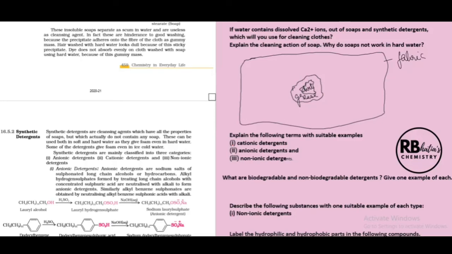So when soap is used, soap has two components. Soap is basically a long chain fatty acid. So this is a soap molecule, right? Long chain fatty acid. When you put the soap in water, this is the electrolytic end. So electrolytic end means this sodium ion is going to simply get ionized and be present in water.